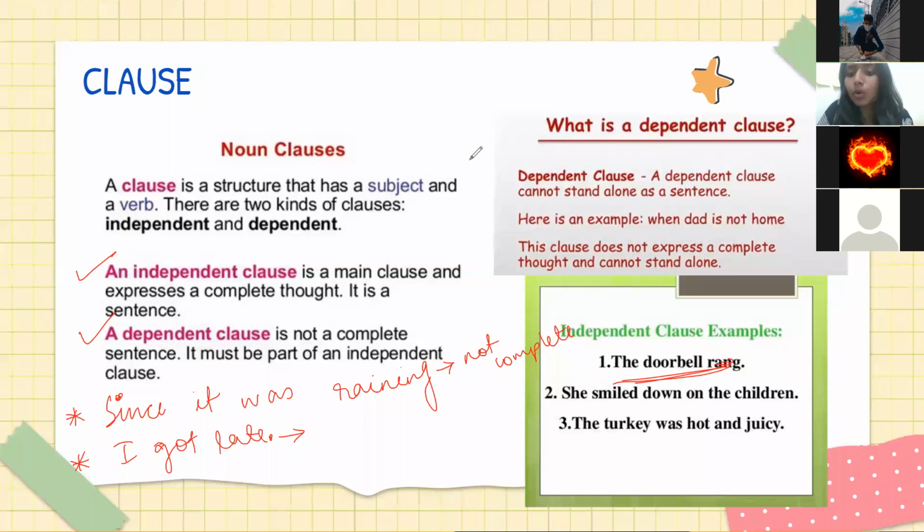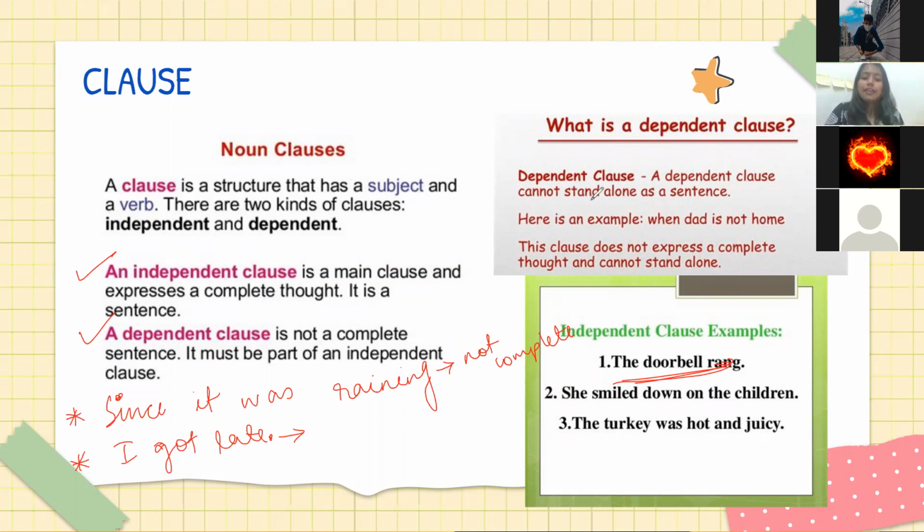Okay. जब मैं बोलूं complete sentence, when I say complete sentence, it means that a sentence जिसका अकेले ही कोई मतलब बन रहा है. It is making sense all on its own. Okay. The doorbell rang. Is it a complete thought? Is it making sense? Yes. I got late. Is it making sense? Yes. If I say I ate a burger, is it making sense? Yes. So it is a complete sentence. Okay.